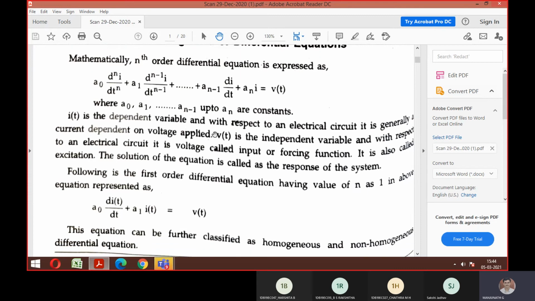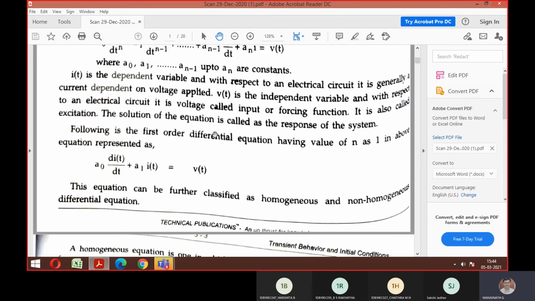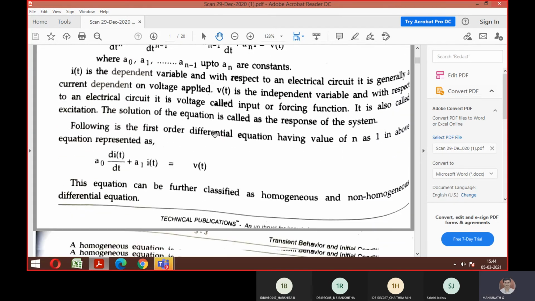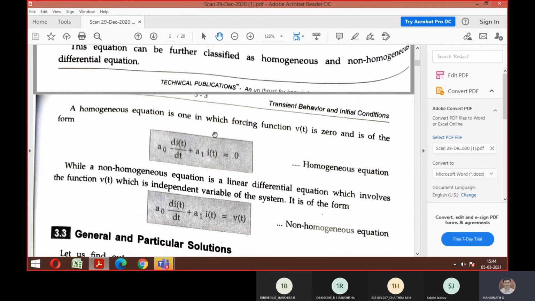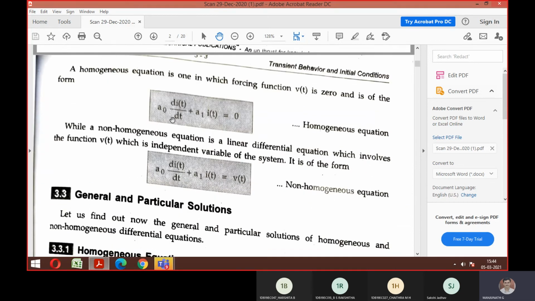You can see two categories will come in this. One is called homogeneous, and one more is called non-homogeneous. Look at the screen here. If it is A naught times the differentiation plus A1 times i equal to 0, that is homogeneous. If there is no supply, that is called homogeneous. If there is supply, it is called non-homogeneous. So is it fine with the first equation? Yes, sir.